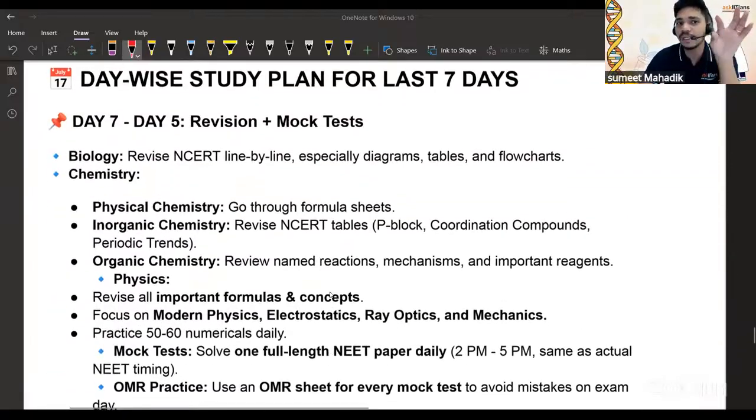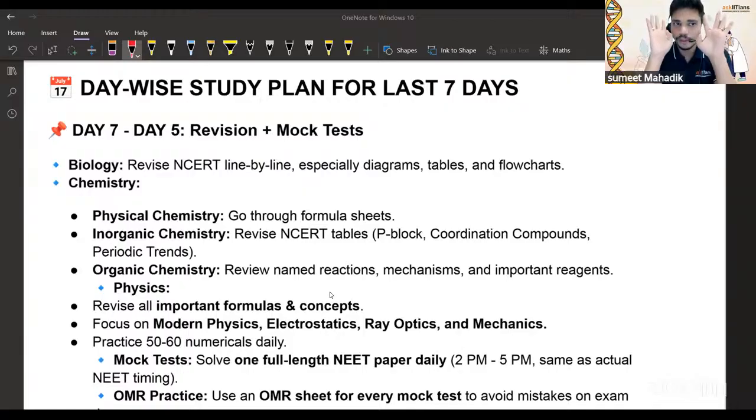Again, I'm telling you, have you noticed? I'm counting in the opposite manner. Day 7 and 5 to 7, only 2 days, that time you only have to solve the mock test. Then you don't have to go for more mock tests, because if you get a lower mark, it will demotivate you. We don't want that, right? So whatever you've done, accept that thing and go ahead.